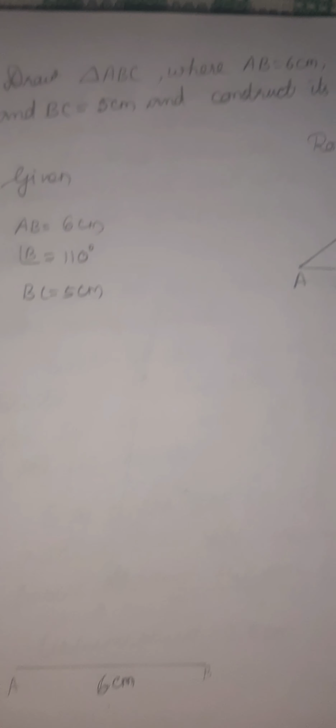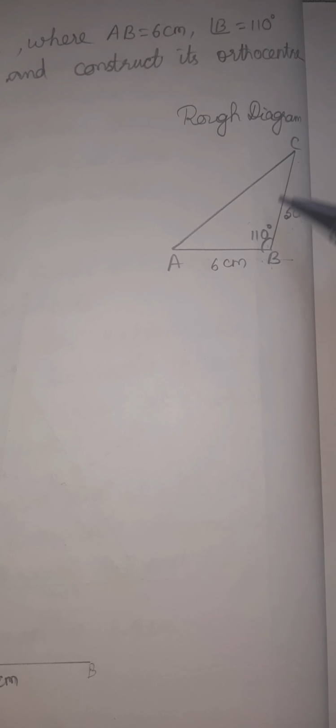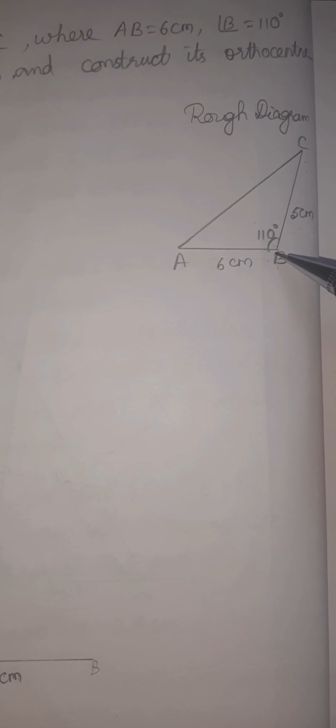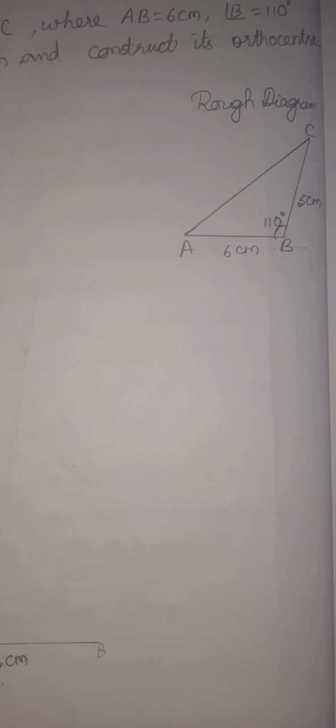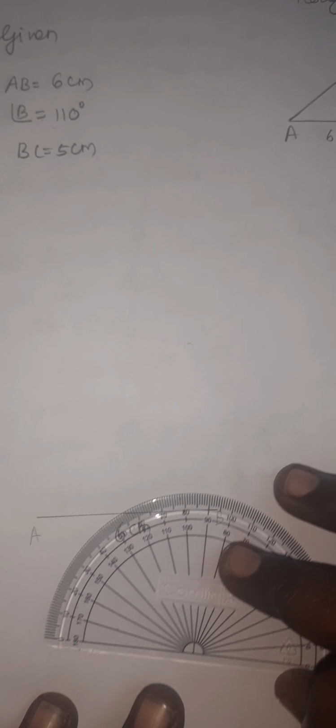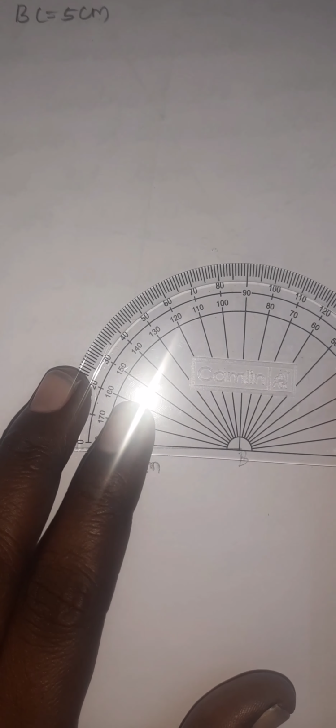Next we have to draw the angle. They gave the 5 centimeter length and the angle at B. So first you do the angle, then you can take the length. Using the protractor you have to take the angle. Now the B point is on the right side of this line. So keep the protractor on B.